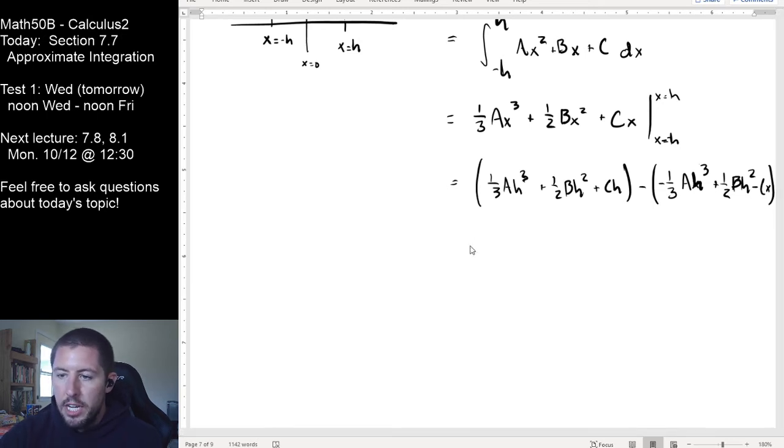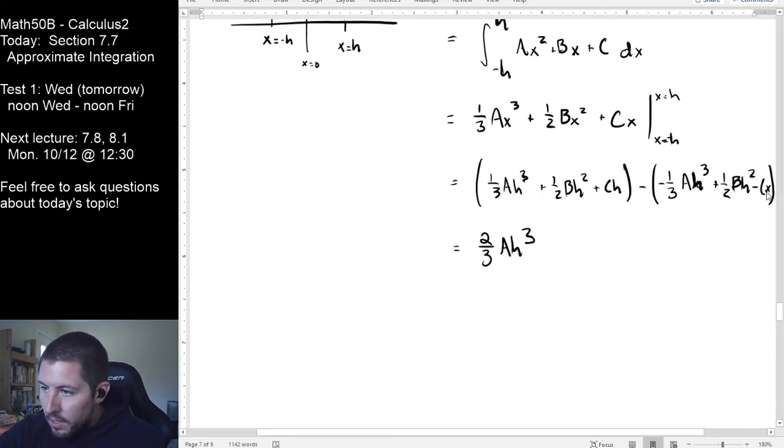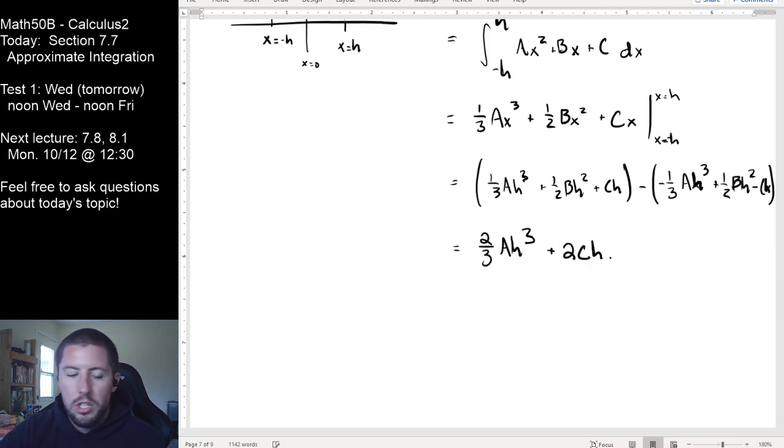So let's do this addition, and then we'll come back to see how this relates to the diagram that we drew. Notice here, 1/3 ah cubed, 1/3 ah cubed. That's the negative of a negative. So we're actually going to get here 2/3 ah cubed. You should notice here we have a positive 1/2 bh squared and a negative 1/2 bh squared because we're subtracting off another positive one. So those actually all canceled, interestingly. Finally, we have a positive ch and another, that should have been an h right there. Man, I wrote a bunch of those wrong. Positive ch and negative of a negative is another positive ch. So we're going to get a plus 2 ch.